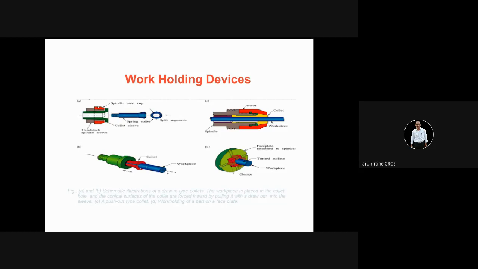And in the collet, we are inserting a round bar, that is the workpiece. So this is how your round bar, or workpiece, will pass through the collet and through the spindle, and because of the springing action, it will get clamped.